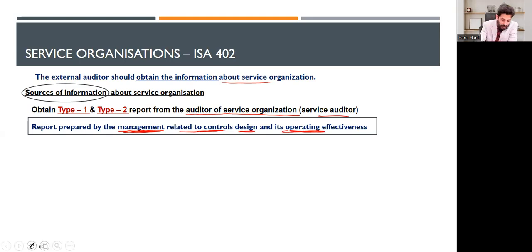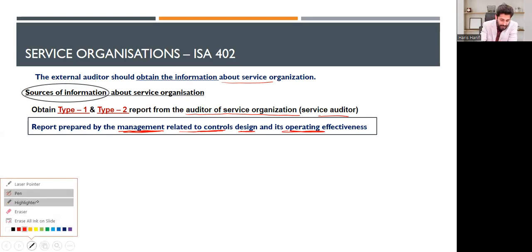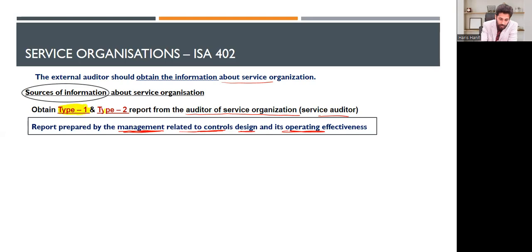The type 1 and type 2 reports come from the auditor of the service organization, that is called the service auditor. So you will be obtaining two types of reports from the auditor of the service organization.